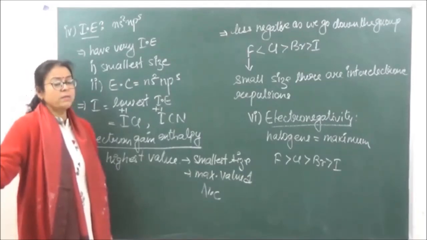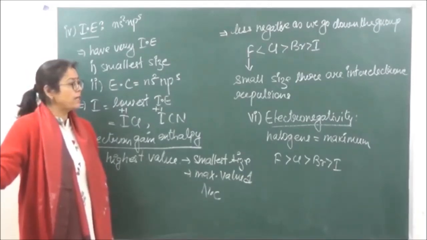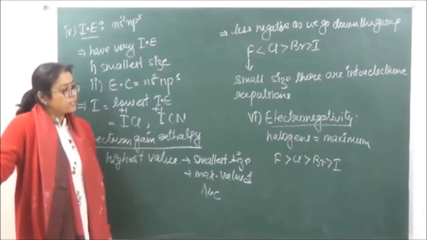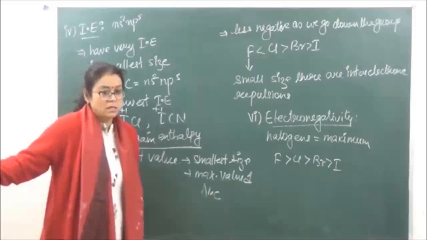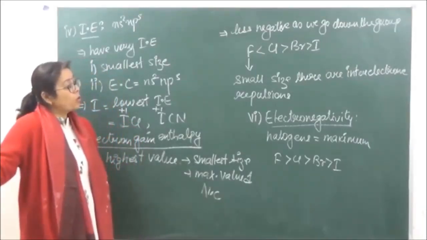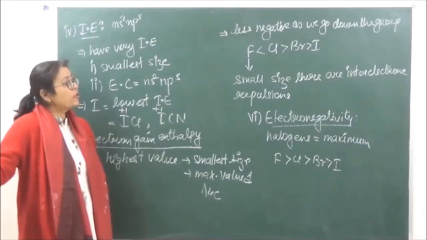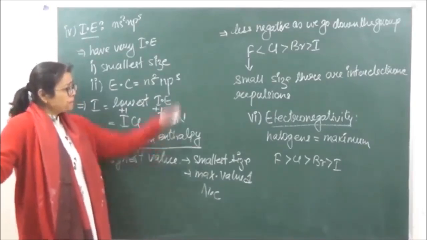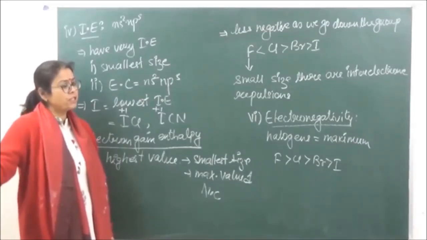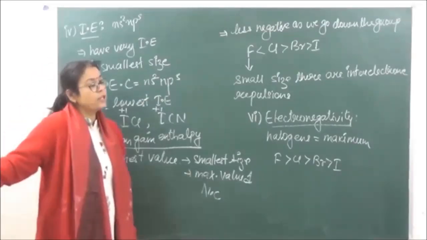Now the difference over here between electron gain enthalpy or electron affinity and electronegativity is that in case of electron affinity, it is the energy which is released whenever an electron is added. So over here, if you are looking at the trend in both the cases, in case of fluorine, we are saying that it is going to have less value of electron affinity. That is because of inter-electronic repulsions.